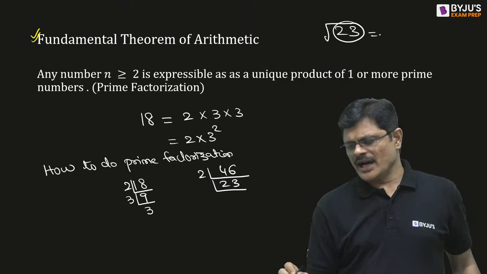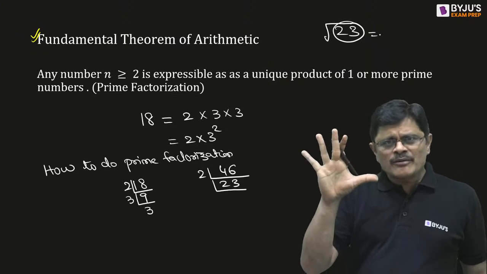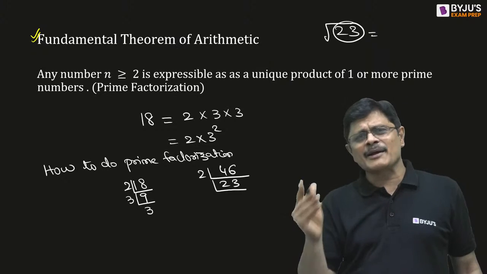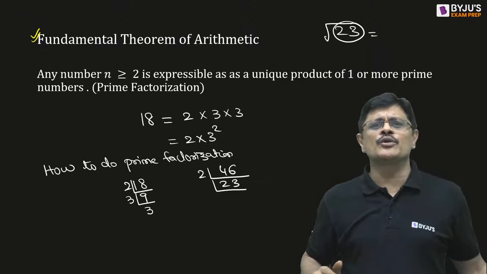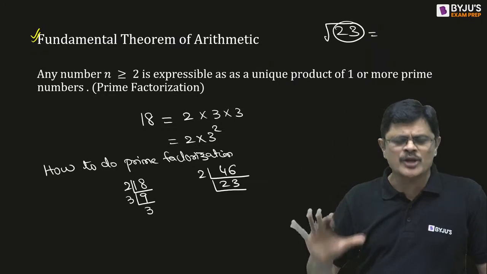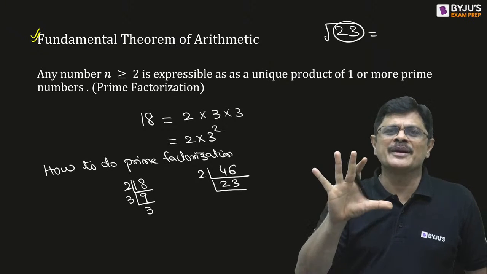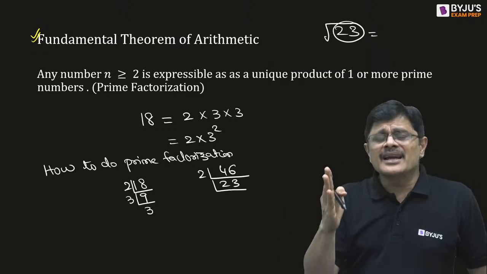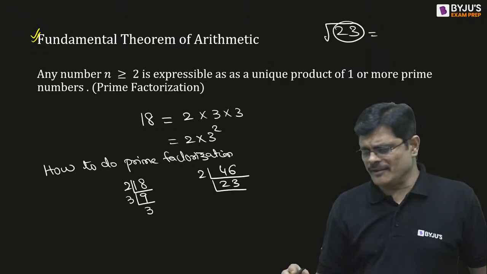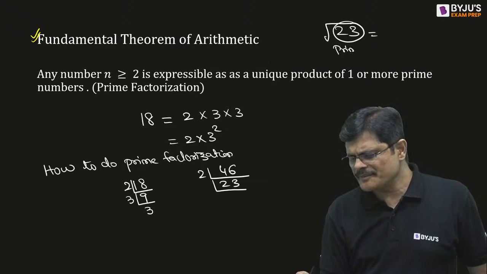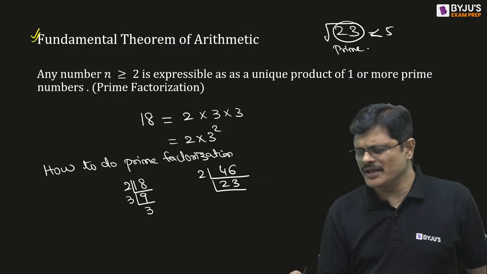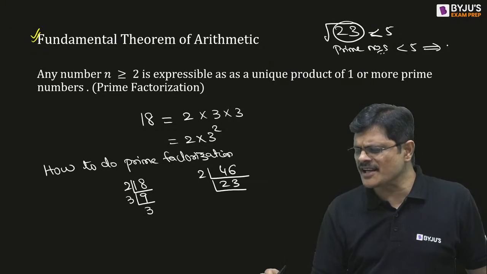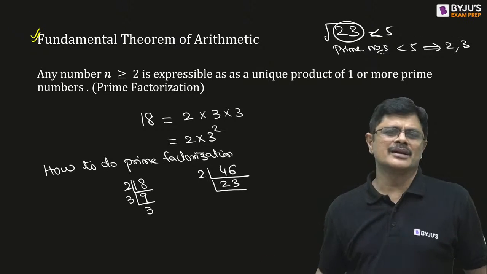Approximately 5. So you try prime numbers less than 5. What are the prime numbers less than 5? 2 and 3.